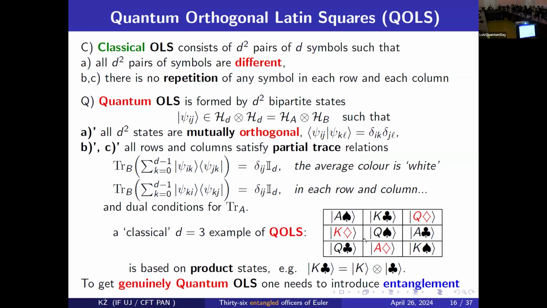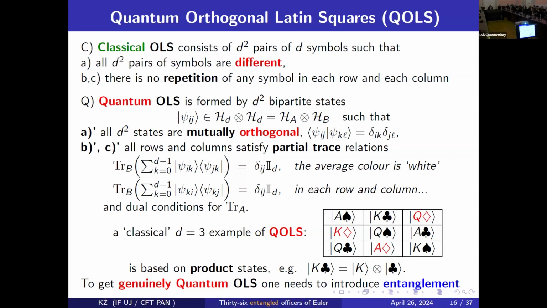Any classical solution can be represented like this, where this means a product state. Now to go to another class of solutions, instead of those product states in each box, I can allow, according to the rules of quantum theory, to put the superposition of states or even entangled states.